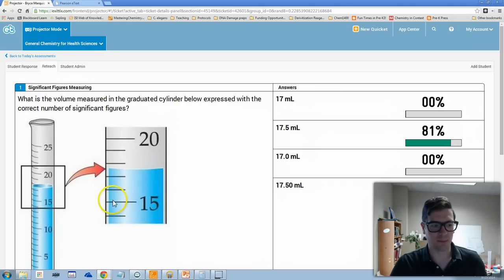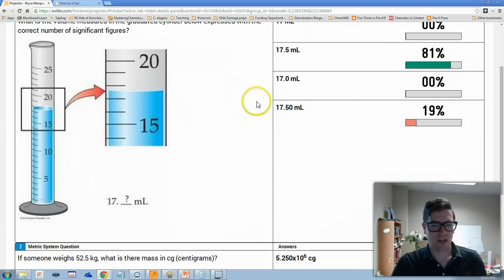The way this is set up, this is 15 milliliters, 16 milliliters, 17 milliliters, 18 milliliters. So 17 is your last certain digit, and then you have to estimate in between the two, so you get 17.5. That's your first uncertain digit, which is your last significant digit. But overall, you guys did pretty well. This one was sort of a tricky one I threw in there, but you have to just pay attention to what you're doing. Make sure that you're following the right rules.